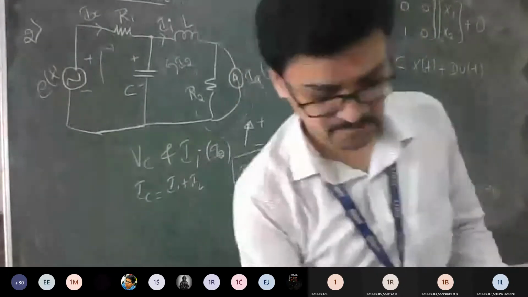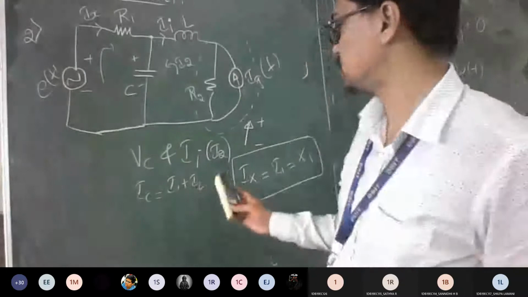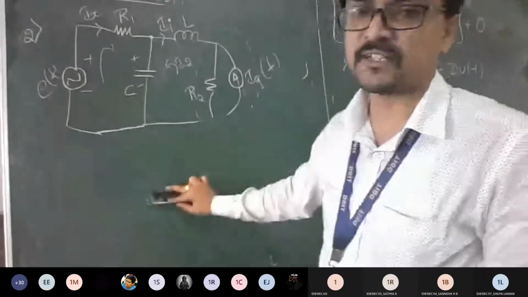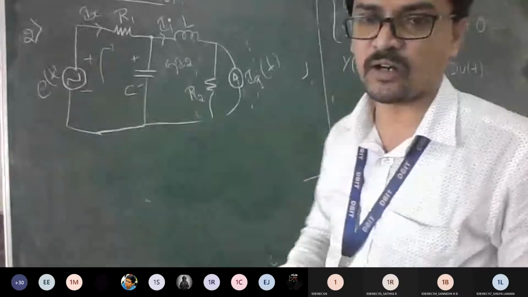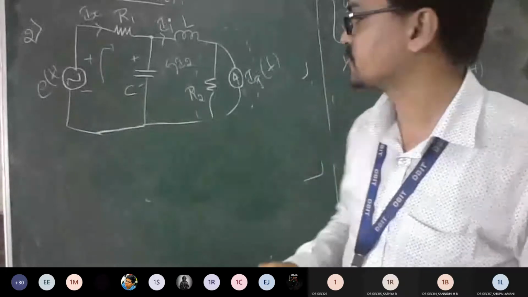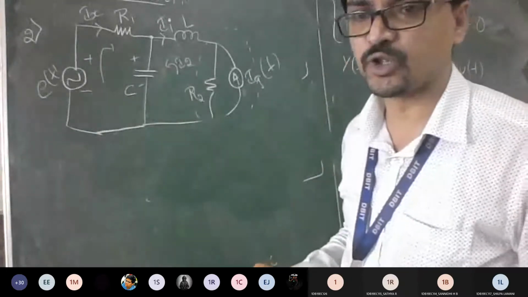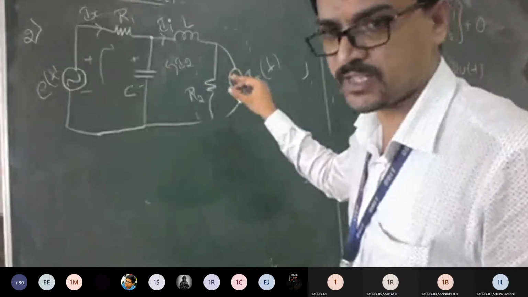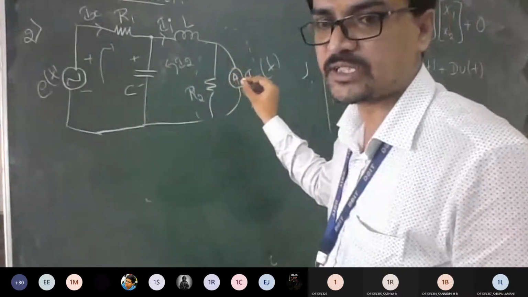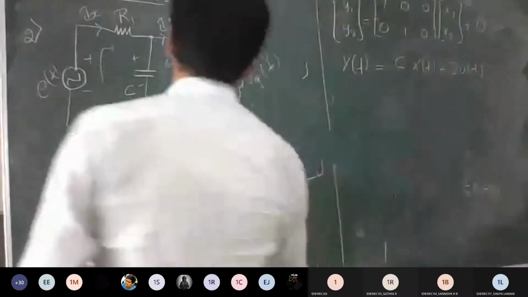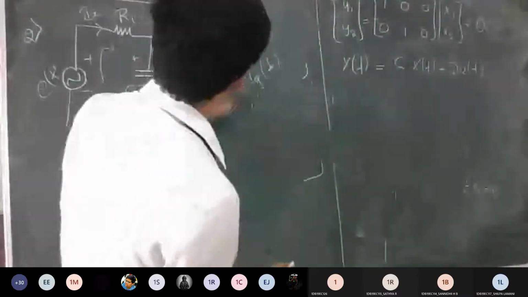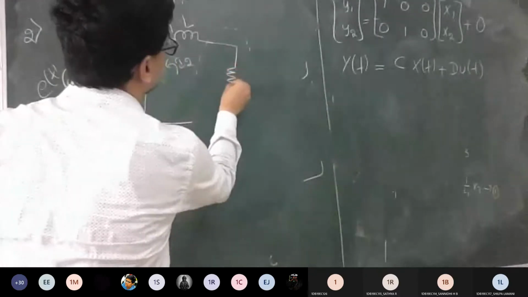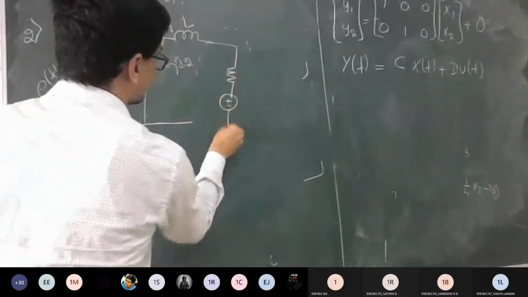Try to finish it off. So the logic is understood. Now move ahead. First convert this to a practical voltage source. What is your logic here? Source transformation technique, correct? What is the formula you should apply? V equals I into R. If I rearrange this, there will be a resistor followed by a voltage source.